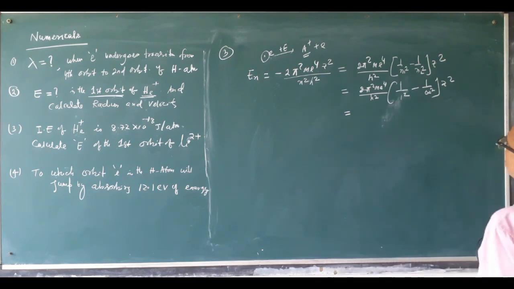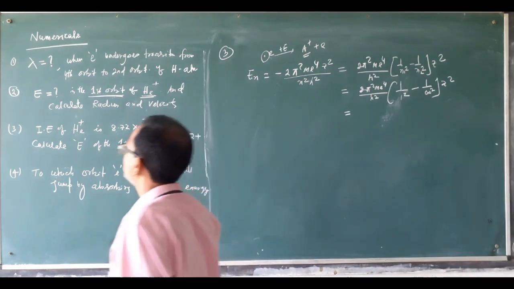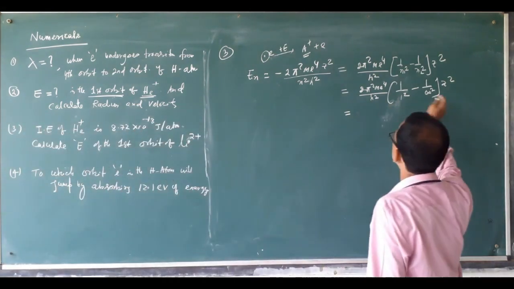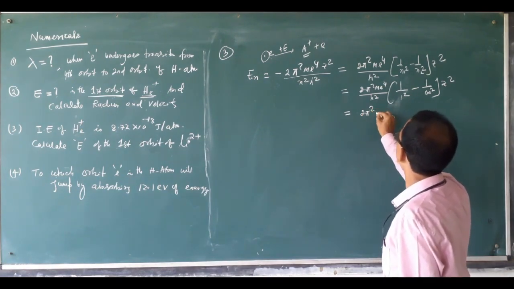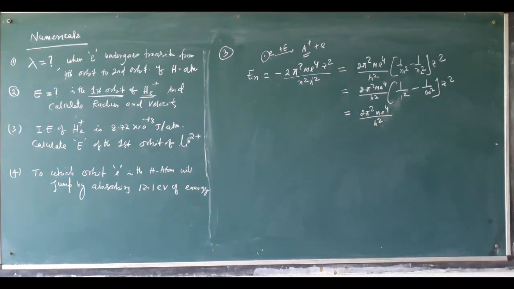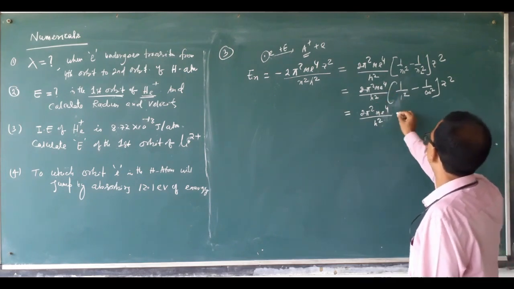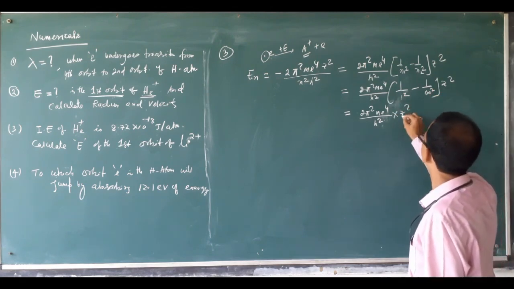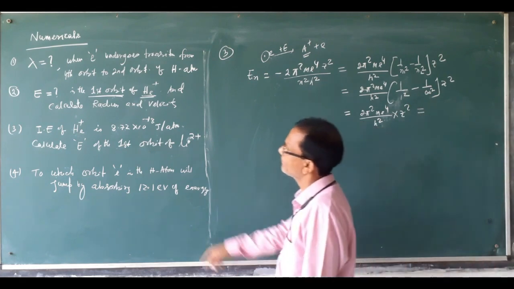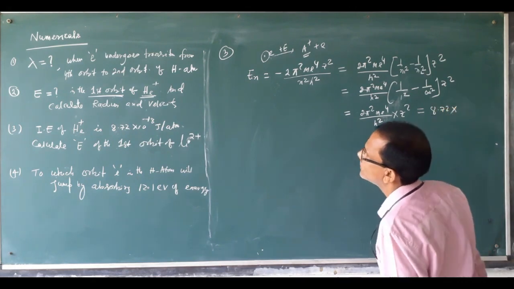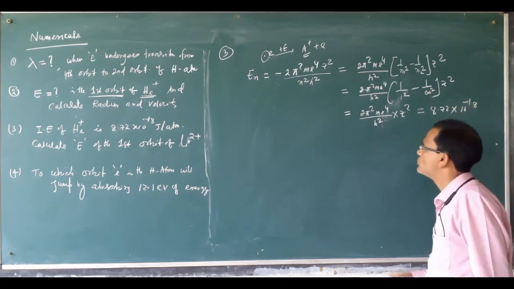As per the question, if you put this value, 2π²me⁴/h² times (1/1² − 0) times Z² is equal to 8.72 × 10⁻¹⁸, as per the question.